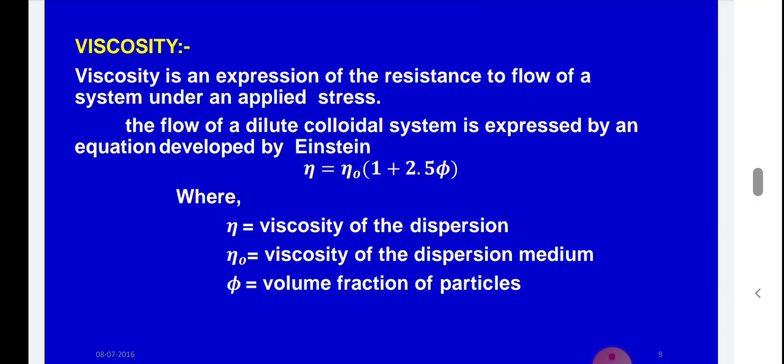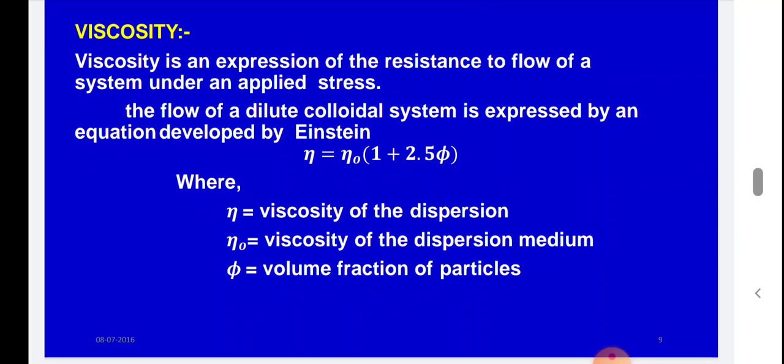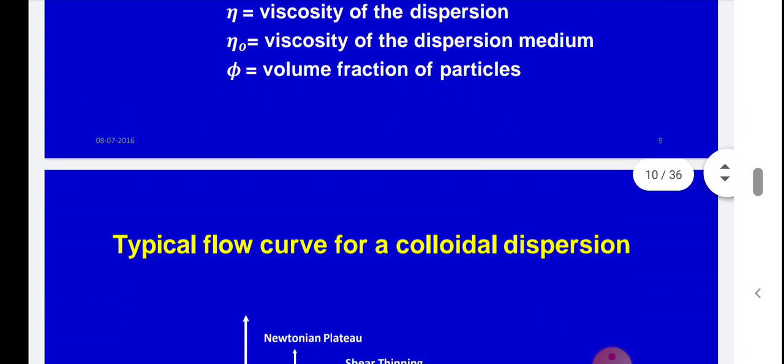The flow of a dilute colloidal system is expressed by an equation developed by the great scientist Albert Einstein. The equation is eta is equal to eta 0 into 1 plus 2.5 theta, where eta means viscosity of the dispersion, eta 0 is the viscosity of the dispersion medium, and theta means volume fraction of particles. By using this equation, we can determine the viscosity of a colloidal dispersion system.